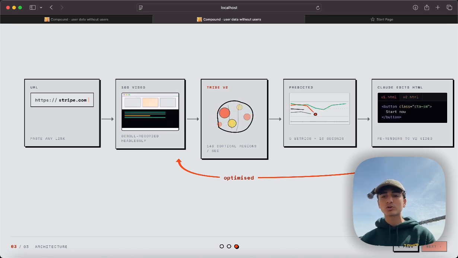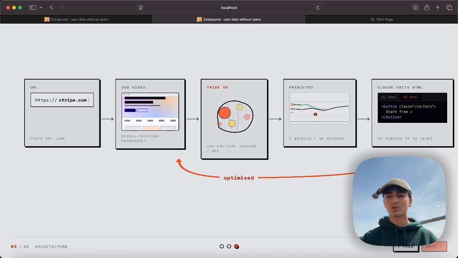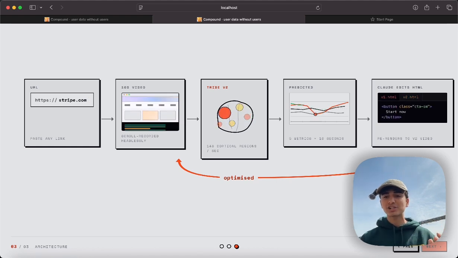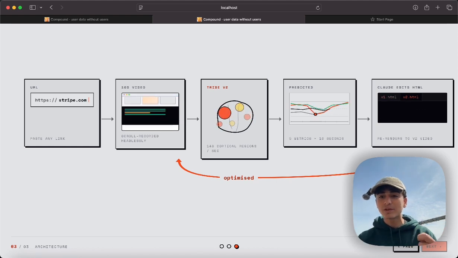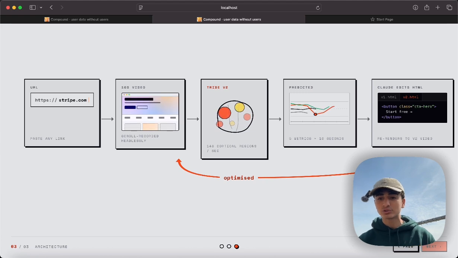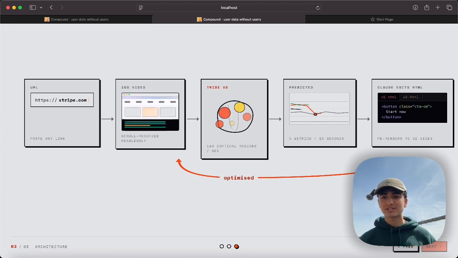Because this is how Claude Code is so good. This is how coding models passed this benchmark of actually being useful, when it was able to run the code, when it was able to see the results. This was never possible with websites before.